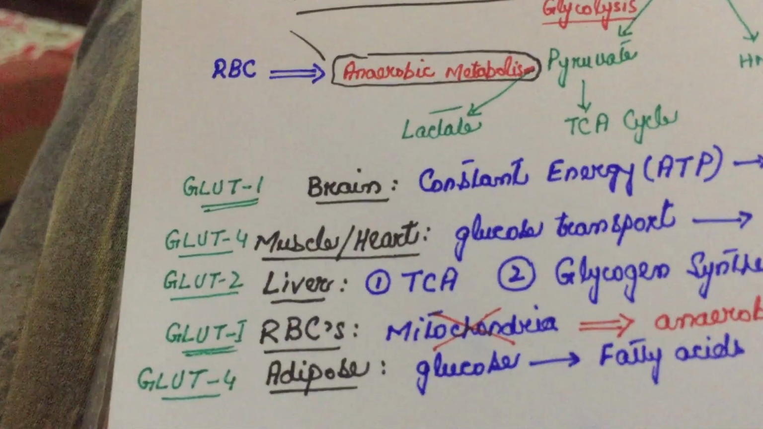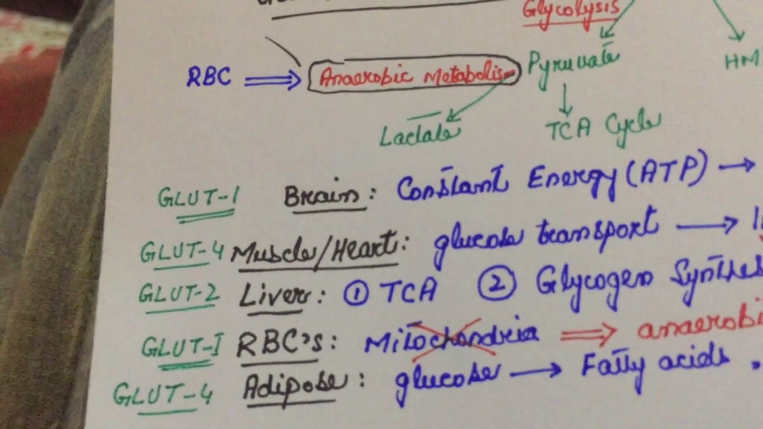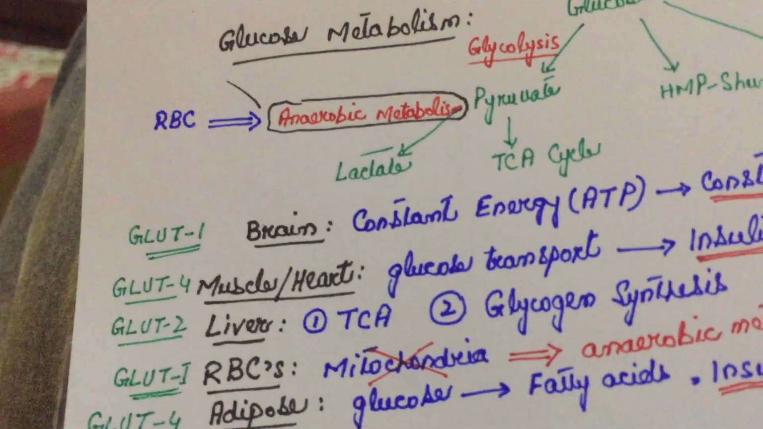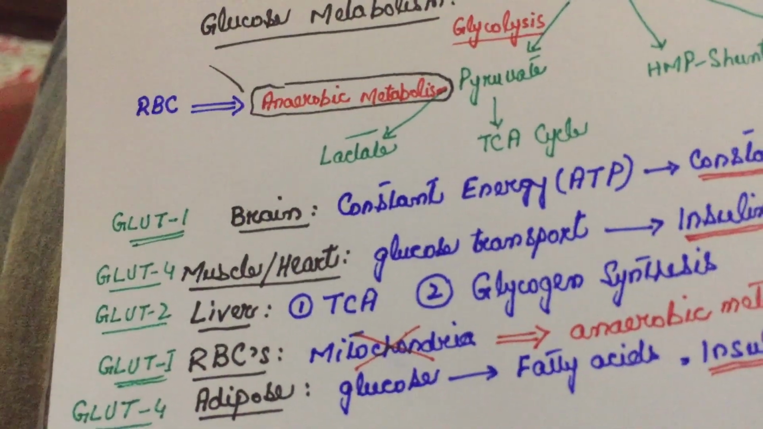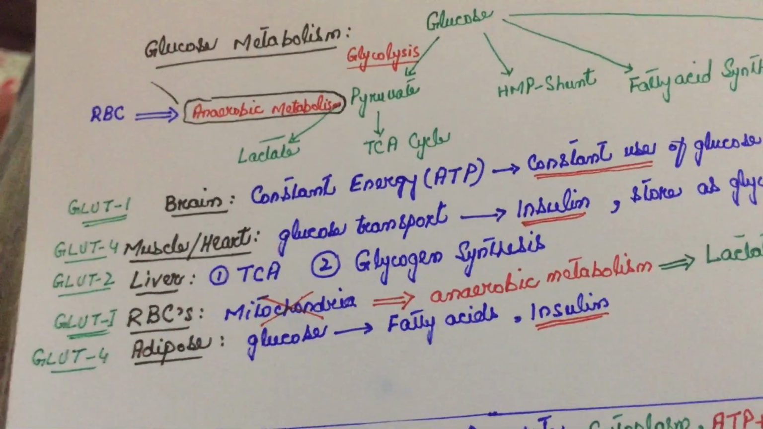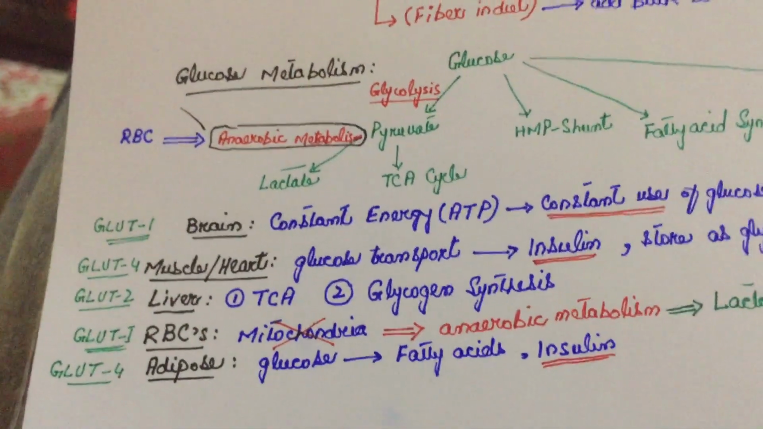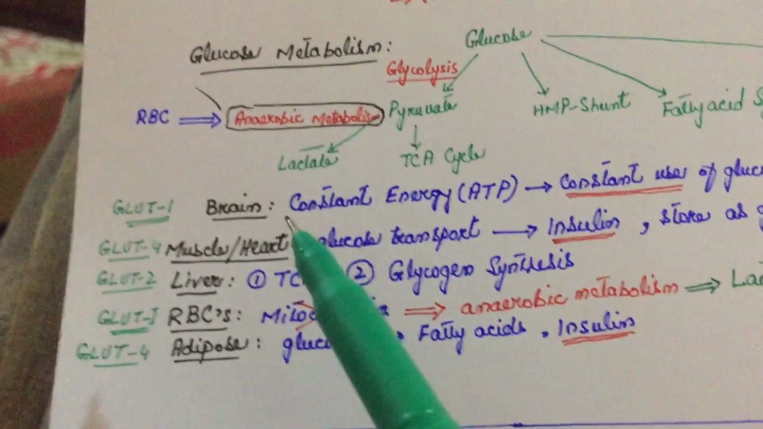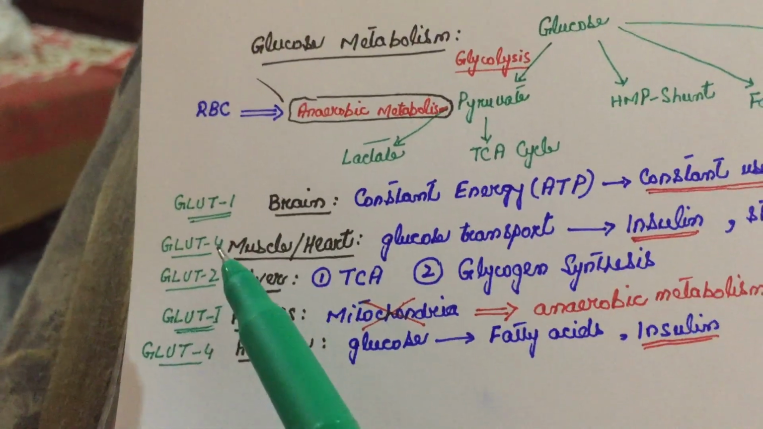Secondly, the muscles. There are two types of muscles in our body: skeletal muscles and heart muscles. The skeletal muscles mostly use GLUT4, which is insulin dependent. It means they mostly take up glucose when there is more glucose in our body, and as a result more insulin release. So the transporter they use is GLUT4.